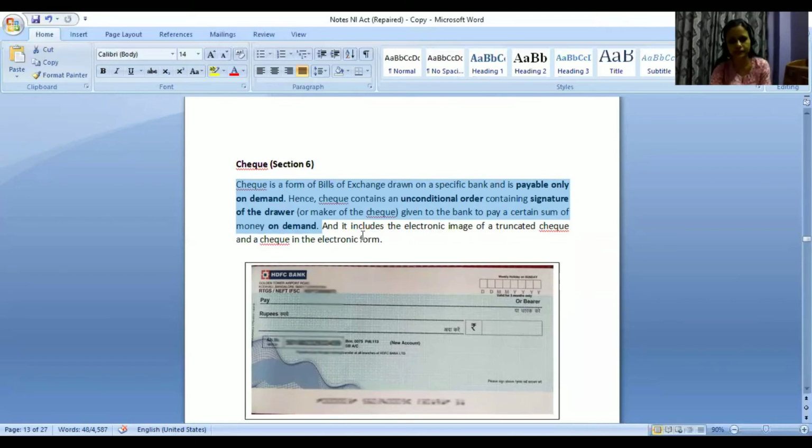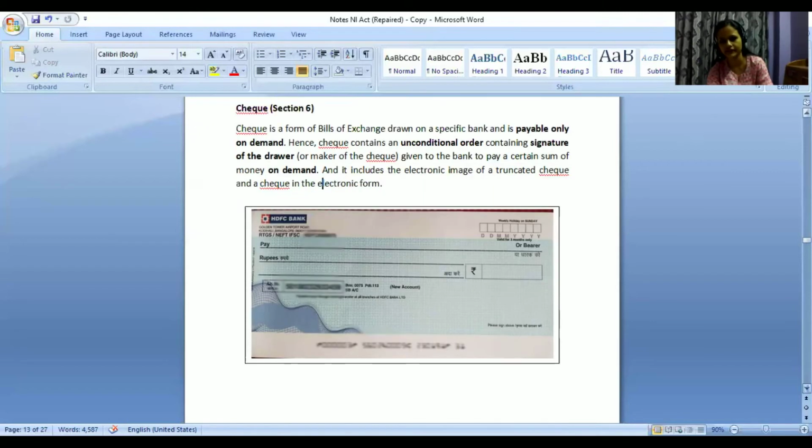Ma'am, what is a truncated check, ma'am? Yeah, we are getting to the definition part, so I will explain that. Like the different types of checks, we are getting to them in a while. Truncated check, electronic check, and all of that.